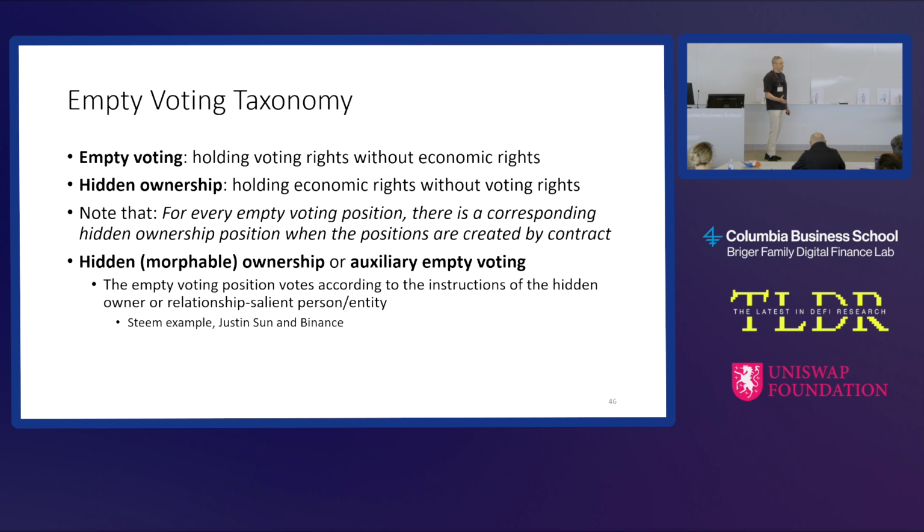So how do you do that? There's a whole lot of methods. For example, this is familiar from the corporate setting: you can borrow shares. The lender retains the economic rights, but I can vote the shares. When we have proxy contests, we see massive borrowing of shares to do this. Whenever you have empty voting, there's another person on the other side who has what we can call hidden ownership. They actually have ownership of the economic rights, but we can't necessarily see that.